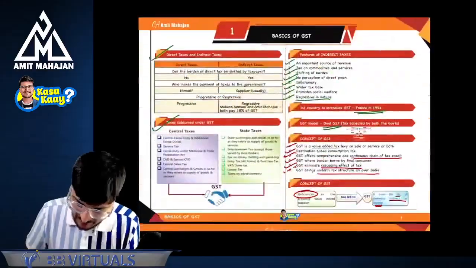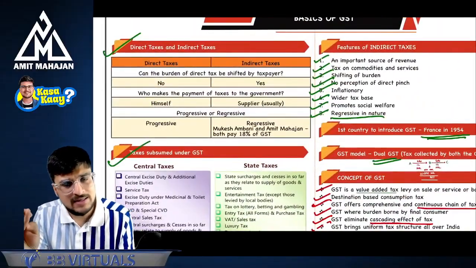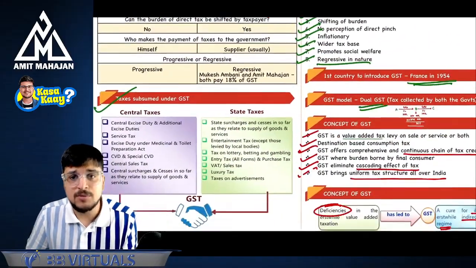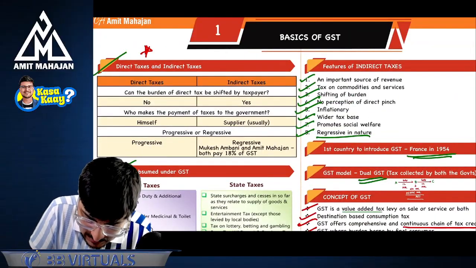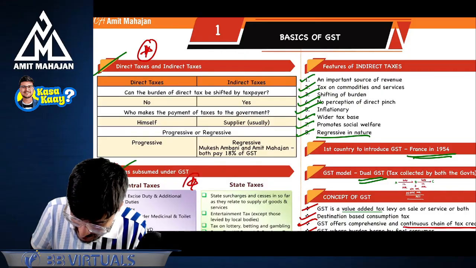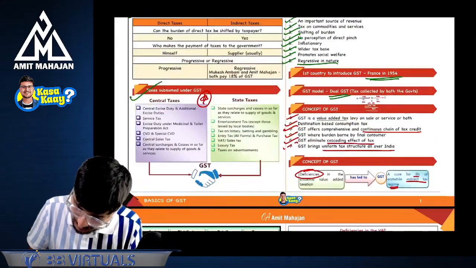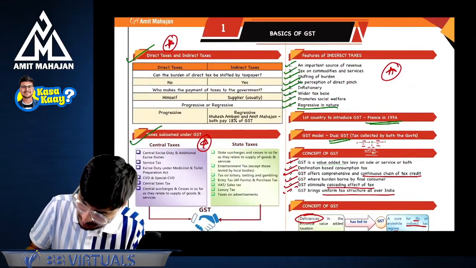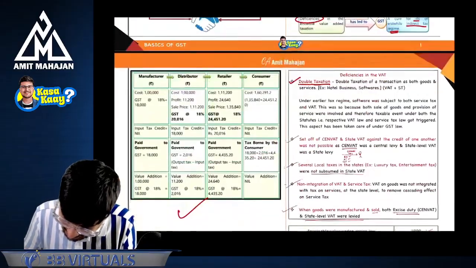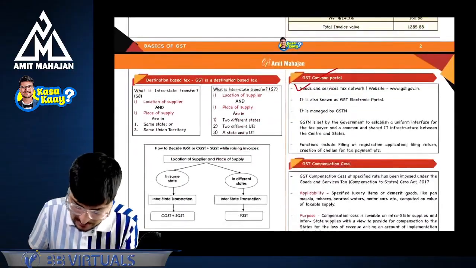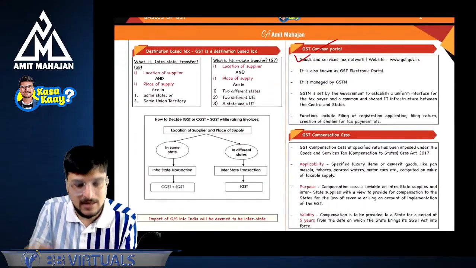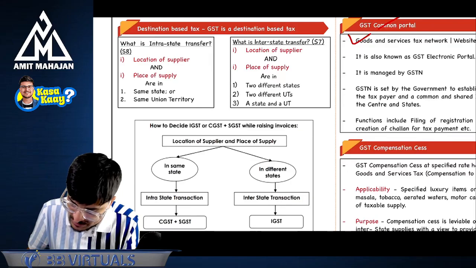Now, let's take a quick recap. Number one, we saw direct tax, indirect tax difference, and taxes which are subsumed. Then, what are the important points which I want you to remember? This can come in the exam. Features of indirect tax can come in the exam. Then, deficiencies in VAT, you can just read it once. Destination based tax, what is interstate? Intrastate, you know this now.